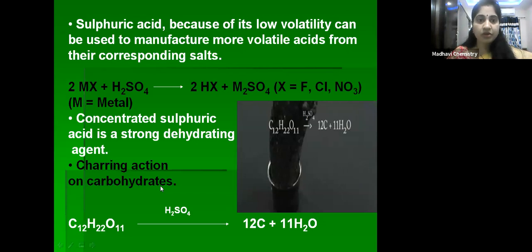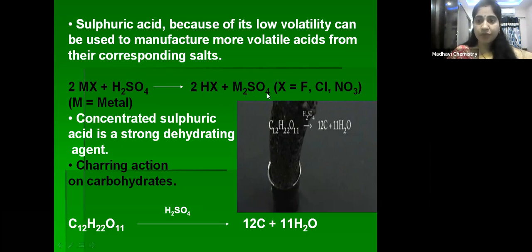Next, coming to other reactions of sulfuric acid. Sulfuric acid, because of its low volatility, can be used to manufacture more volatile acids from their corresponding salts. From the corresponding salts, we can prepare different acids. If you see here, H2SO4 with MX, where X may be F, Cl or NO3. If it is F, you get HF, hydrogen fluoride; hydrogen chloride can be prepared, and nitric acid also can be prepared by this reaction. That is, 2MX plus H2SO4 gives 2HX plus M2SO4 salt.